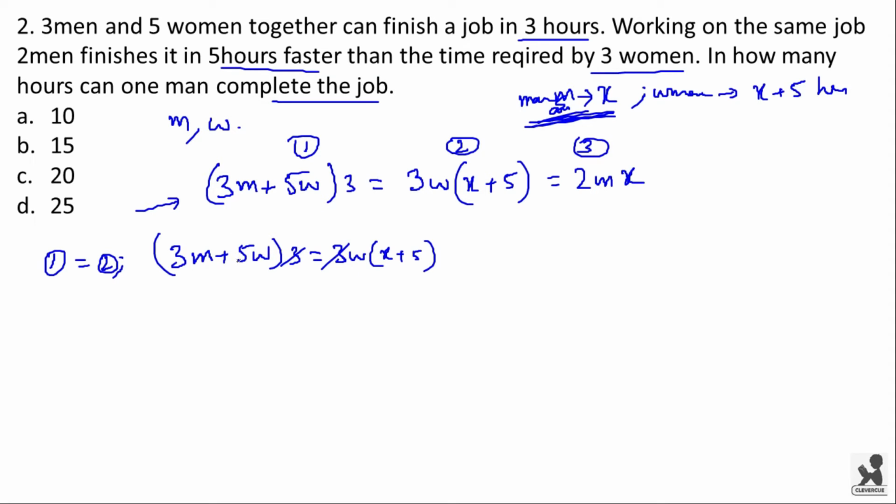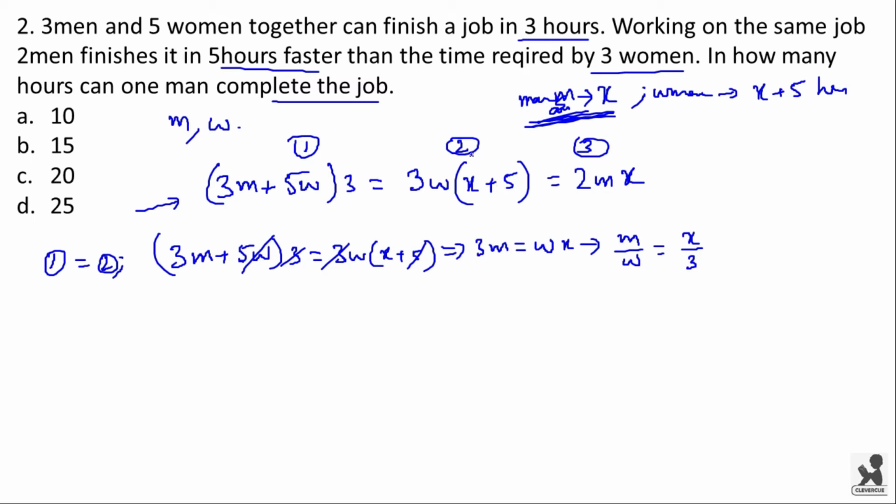On the left hand side also we have 5w. So 5w and 5w get cancelled and we are left with 3m is equal to wx. From here we get m by w, that is the ratio of efficiency of man and woman, will be equal to x by 3.